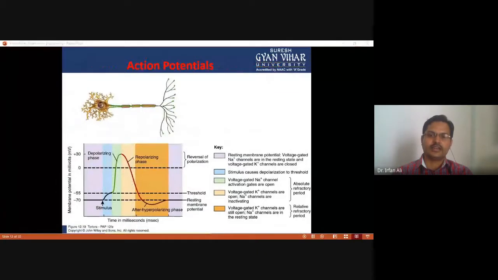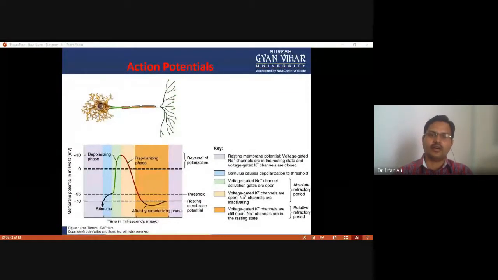This figure clearly shows what happens at the action potential. As you can see, this is minus 70. When there is no stimulus, the membrane always has a resting membrane potential of minus 70.